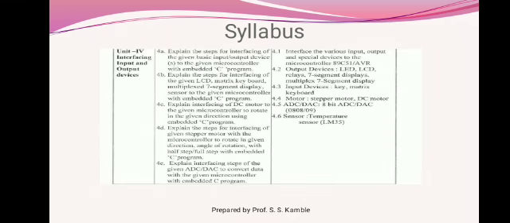Next, the fourth chapter contains the interfacing of input and output devices. As we have earlier said, an embedded system is nothing but the combination of hardware and software. So here in an embedded system we need to connect various input output devices with the central processing unit of the embedded system. So here we have to discuss the interface of input output and the special devices to the microcontroller